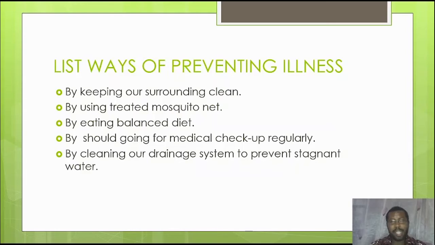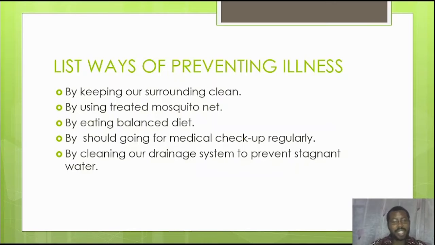Now, the next step is sleeping under a treated mosquito net. For us to prevent malaria, we have to use what? Treated mosquito nets. Why? The malaria that we have is sometimes spread by mosquitoes. To prevent mosquito bites, we must use treated mosquito nets. For those that can't afford treated mosquito nets, we encourage them to use insecticides. When you're using treated mosquito nets, the mosquitoes will not be able to penetrate through those tiny holes, and you'll be able to have a sound sleep. So that is one of the ways of preventing illness.